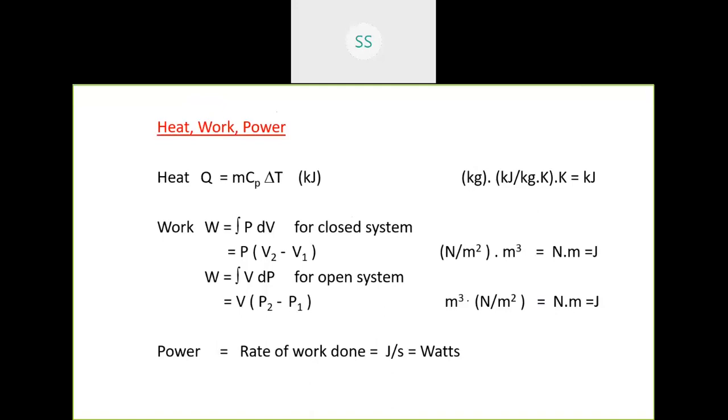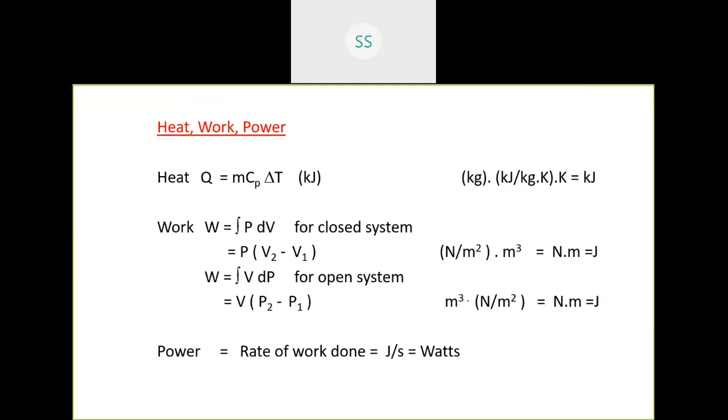It's called thermodynamic work. And P into dV gives you integral dV becomes V. Substitute the limits, you'll get V2 minus V1. The units for pressure are Newton per meter squared and for volume meter cubed. If you combine, meter squared and meter squared cancel, and you will have Newton meter, which is nothing but joules. That is energy. Work is the other form of energy. Heat is one form of energy. It is a transient form of energy.